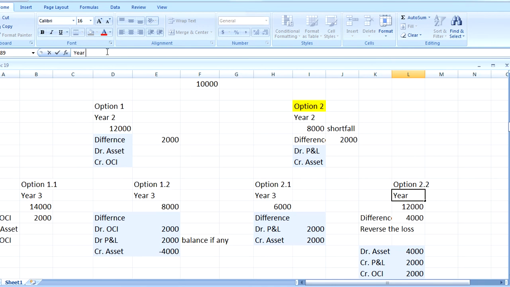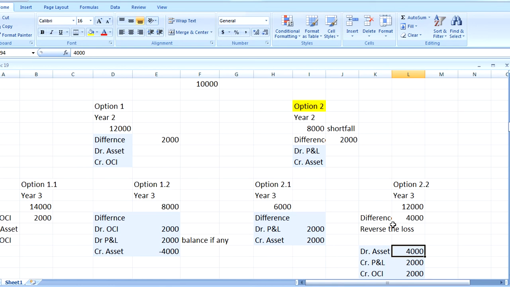in the year 3 the value has further increased. It has increased now from a shortfall of 8,000 to an upper trend of 12,000. So the value has increased 4,000. Here we reverse the losses. So what will be the entry? Debit the asset by what amount? The difference between the 12,000 and your 8,000.